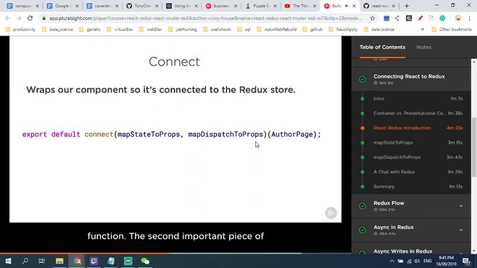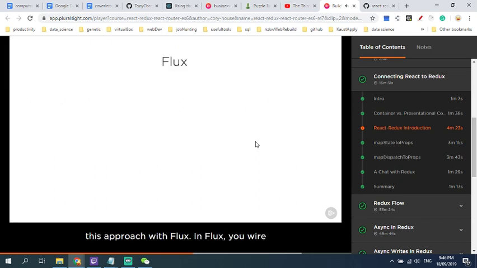The second important piece of React Redux is the connect function. This function wraps a component so it's connected to the Redux store. With this function, we can declare what parts of the store we'd like attached to our component as props. We declare what actions we want to expose on props as well. Let's contrast this approach with Flux.